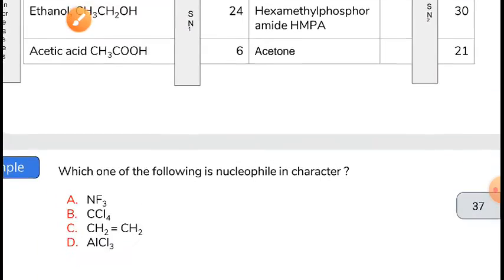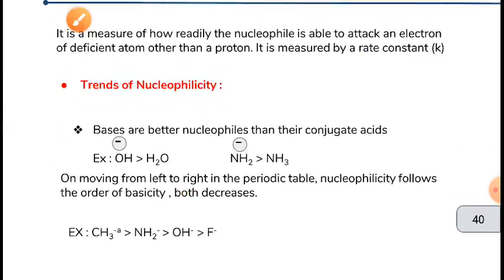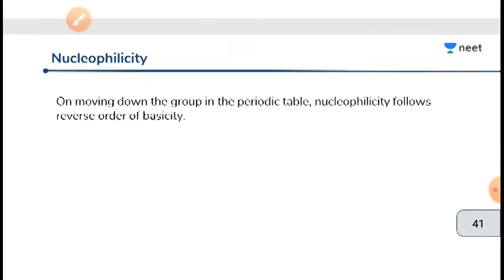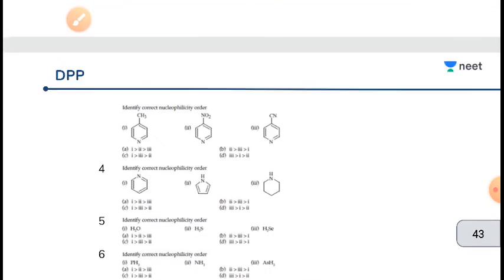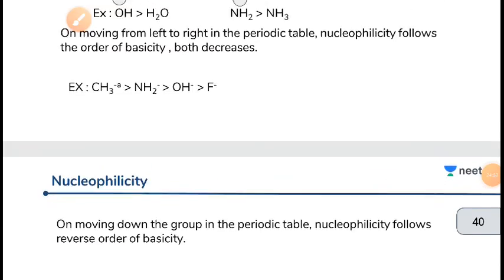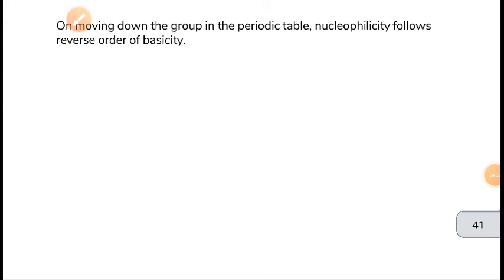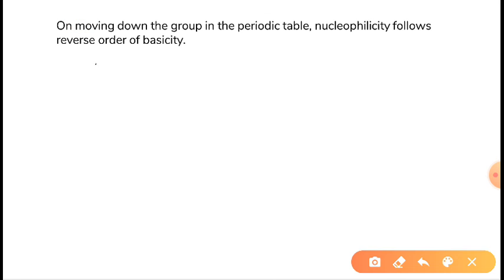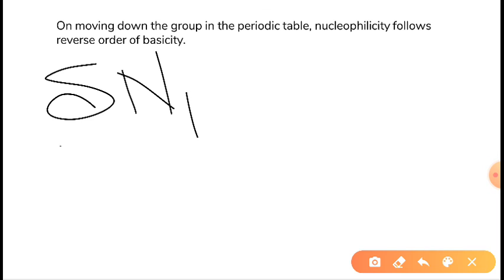After that, there are some questions, no need to learn them. I hope you have understood this class. In the next class we will discuss the substitution reaction, that is, we will learn about the SN1 reaction. Okay, keep up till then.